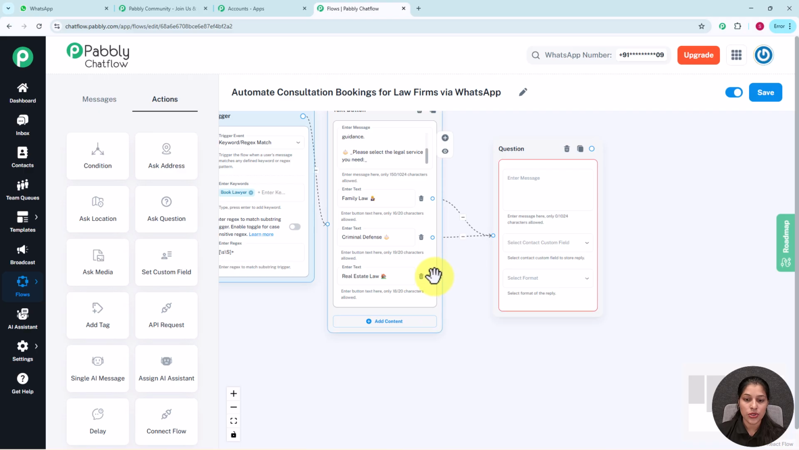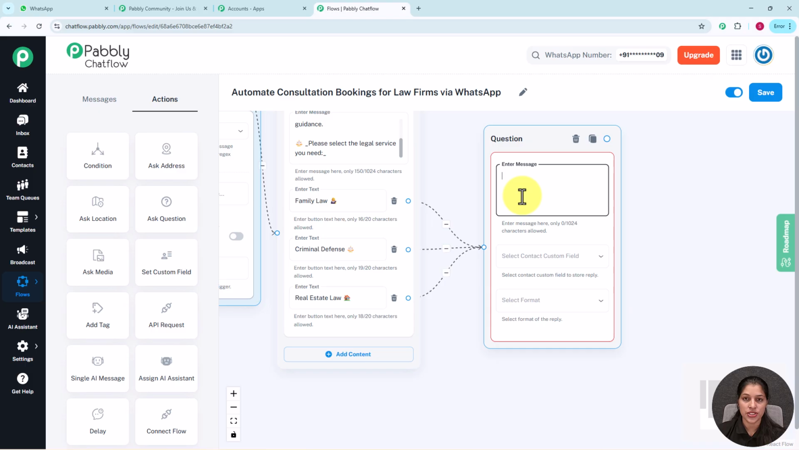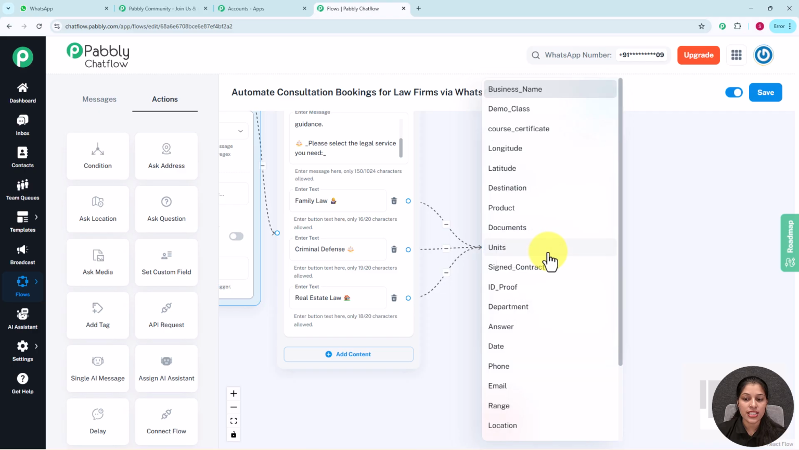Now I am going to enter a question asking for the full name of my client over this question action. So now let's enter our question here. So here you can see I have entered this question asking for the full name of my client. Now moving on further, we are getting the option for selecting the contact custom field. So here you can see these are the contact custom fields I have created.